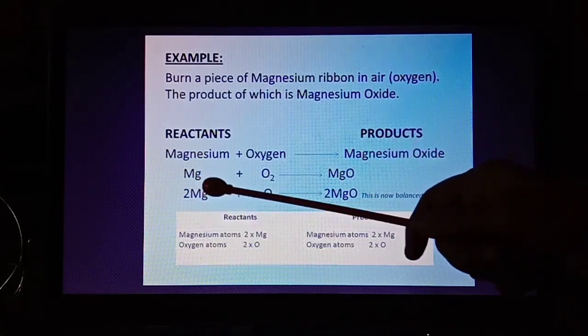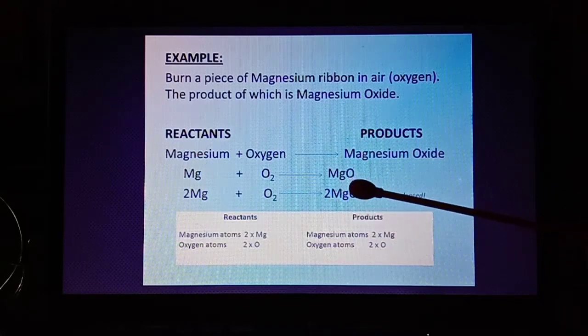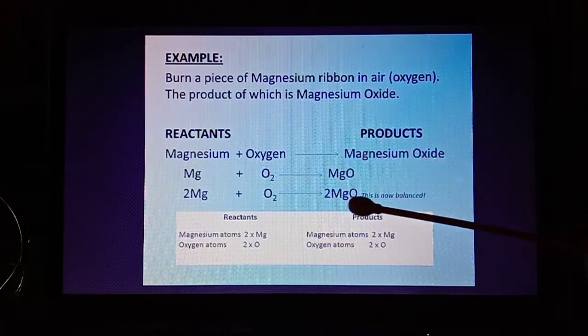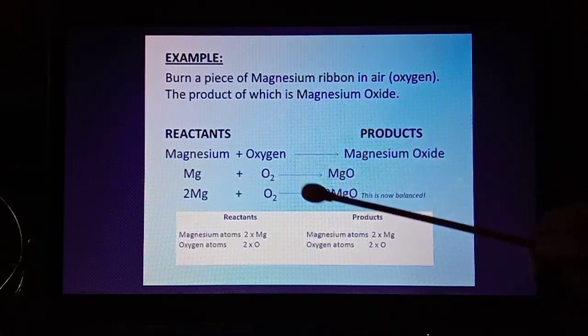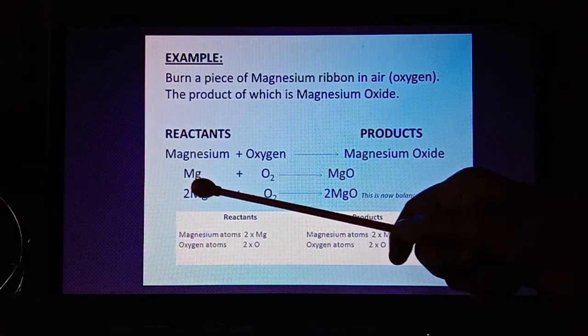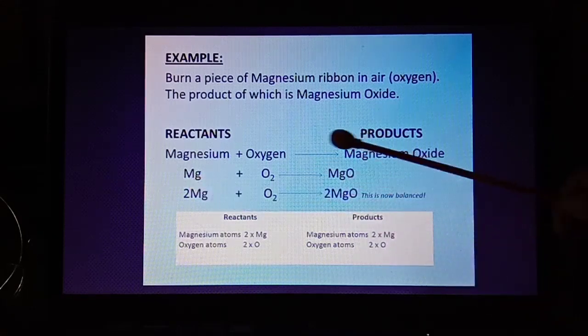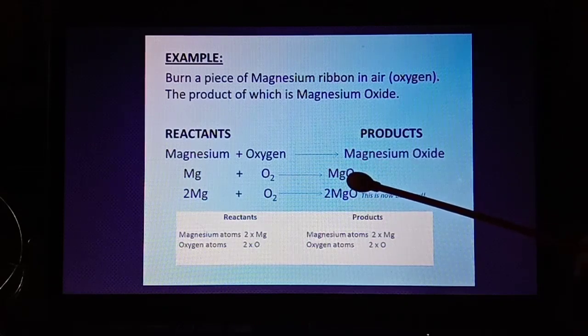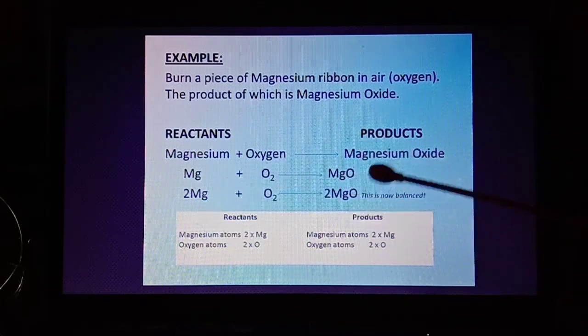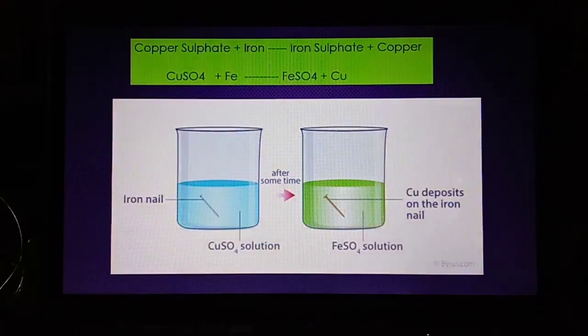First, when magnesium burns, it forms a new product, that is magnesium oxide. So a new product is formed. There is a change in the chemical property. You can see magnesium was Mg, now it's MgO. So the chemical components get changed. And this is irreversible. We cannot bring magnesium back from the magnesium oxide. So it is considered a chemical change.